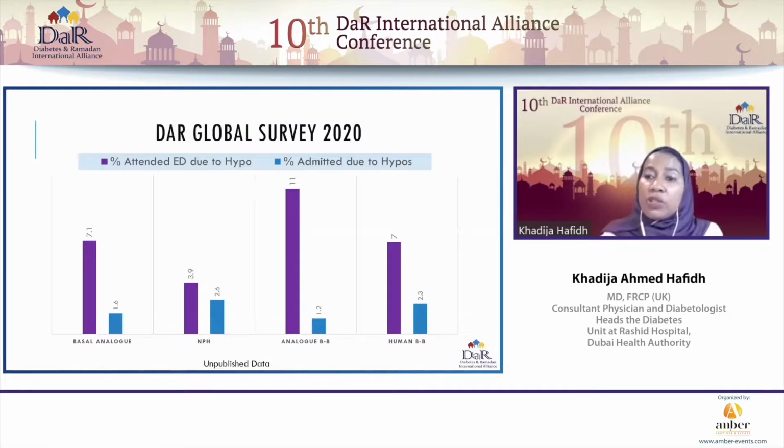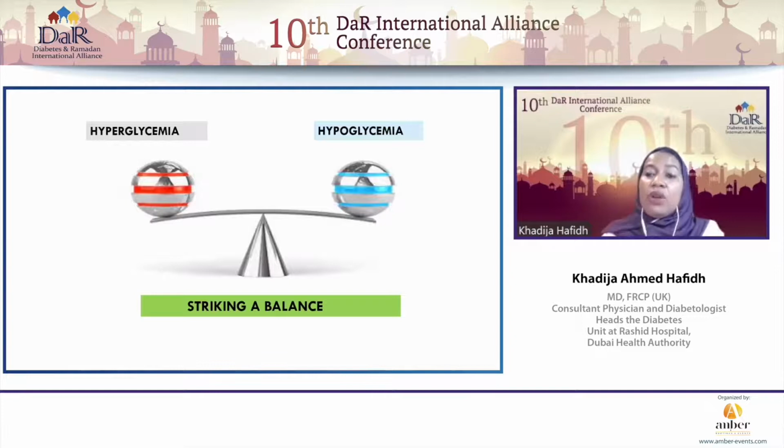Then we also wanted to understand of those that broke their fast, what proportion actually needed to attend the emergency department, the ER room, and what proportion of those were admitted due to hypoglycemia. Reassuringly, we see that there are very small numbers that were actually required to be admitted to hospital as a result of hypoglycemia. So this is quite reassuring that patients can fast during Ramadan without having the risk for admissions because of hypoglycemia. Then let me now focus on hyperglycemia.